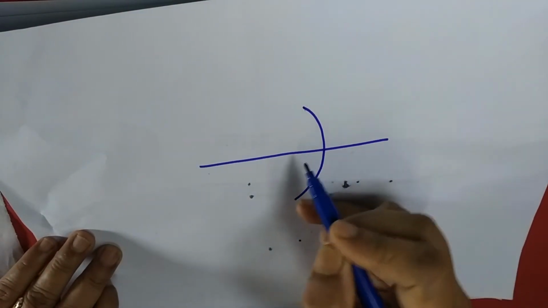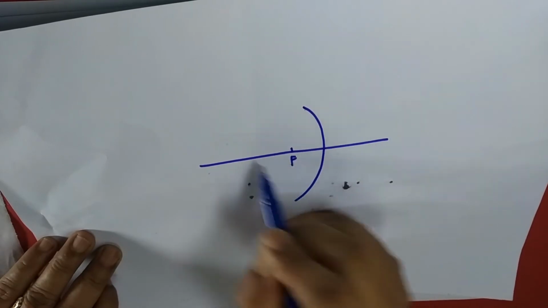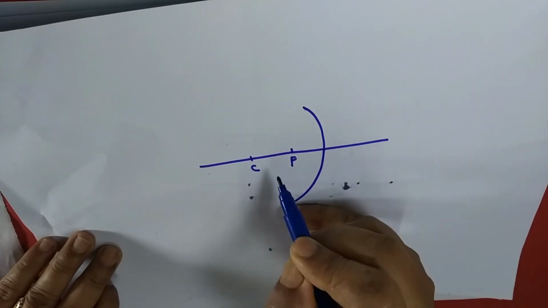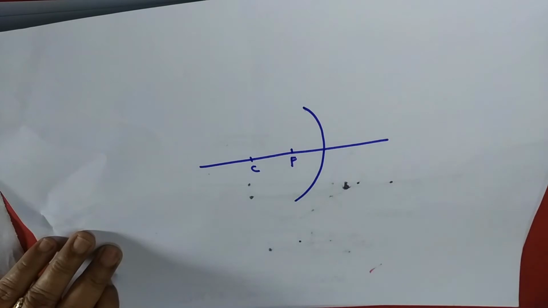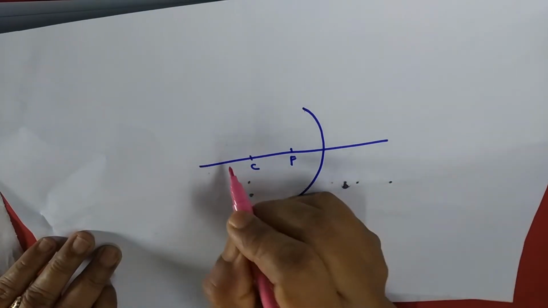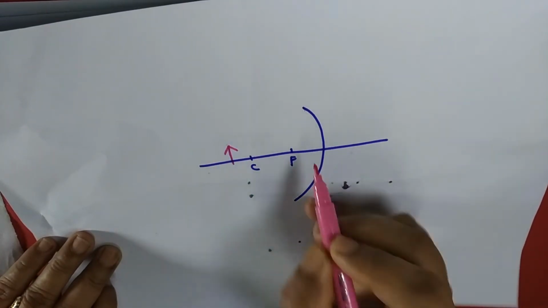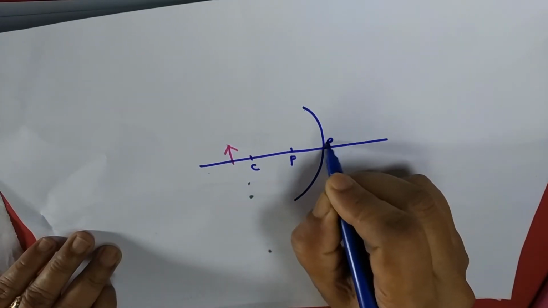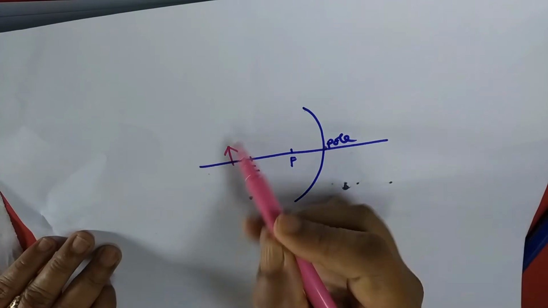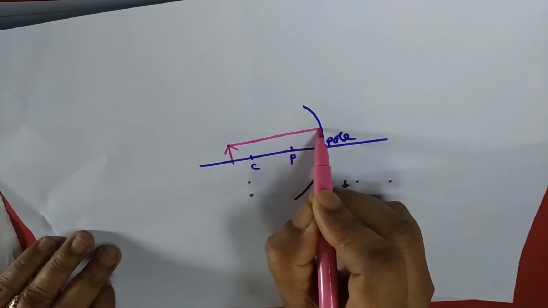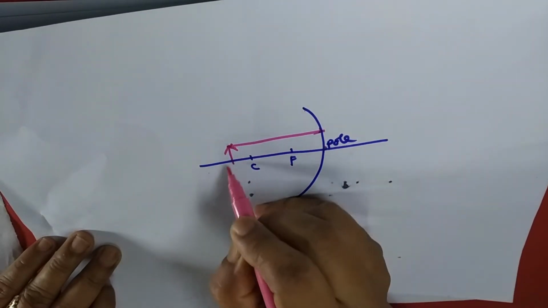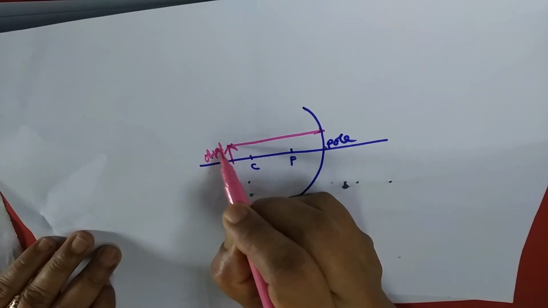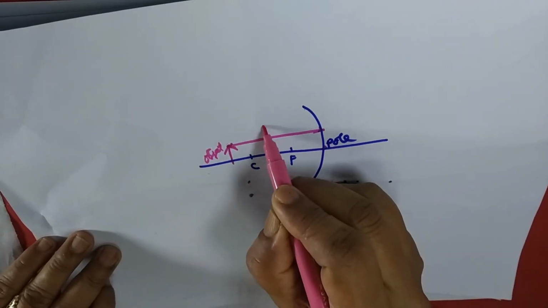This is the mirror, focus, and center of curvature. Now this is the object and this is the pole. Here this distance, from the pole to the object, is called u.